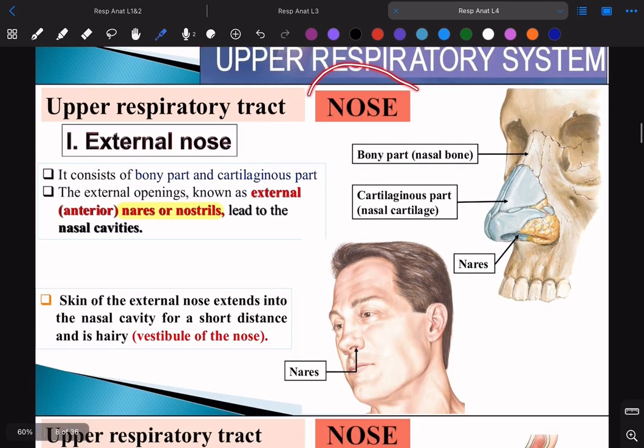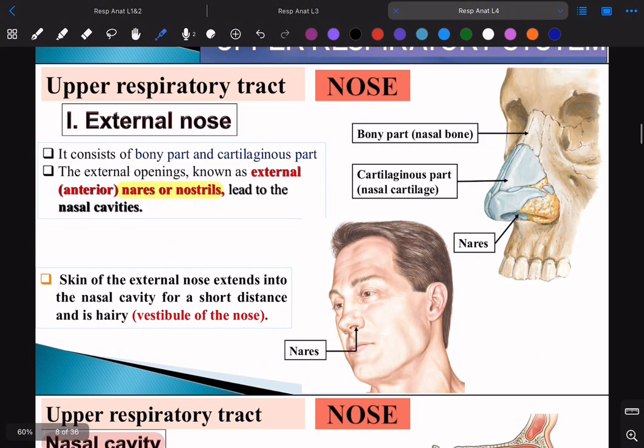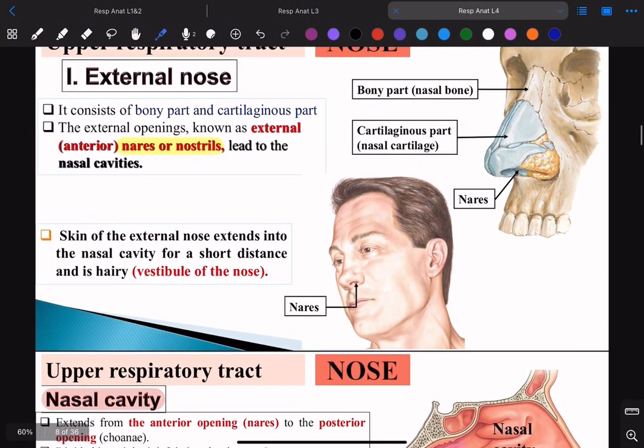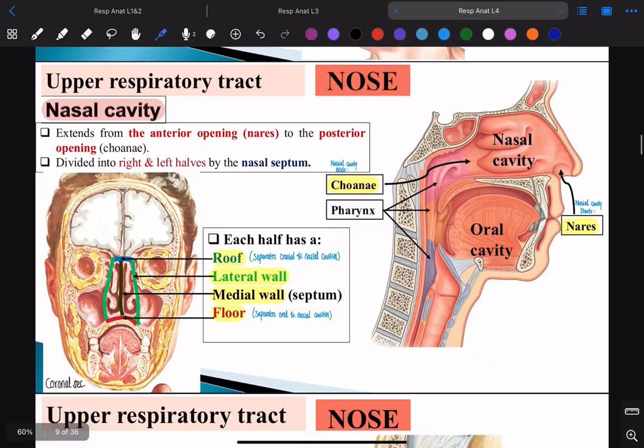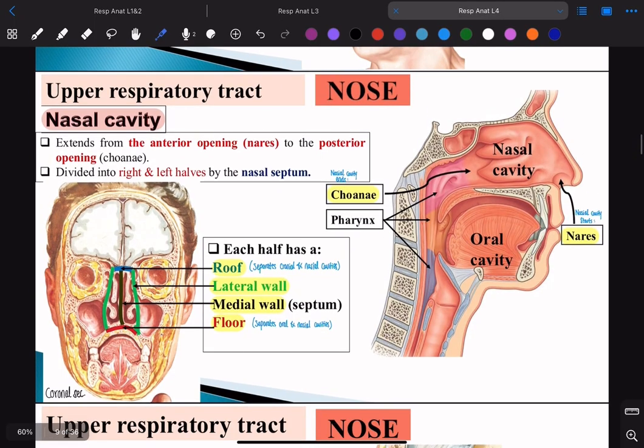Now let's start the nose, okay? Which is the star of this lecture. So here, this is like reading, nothing much to know. Okay, so let's start with the nose. So the nose, we need to know the nasal cavity. We're going to start with the nasal cavity. What's the nasal cavity? It's the cavity or the place where everything goes on. So let's start with knowing where the nasal cavity starts and where does it end.